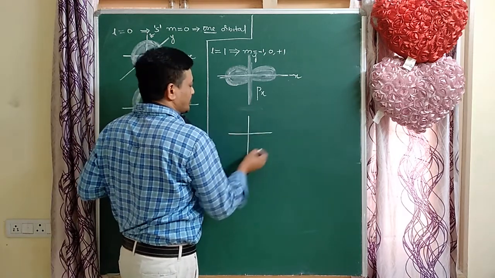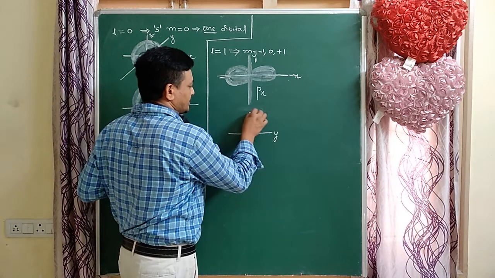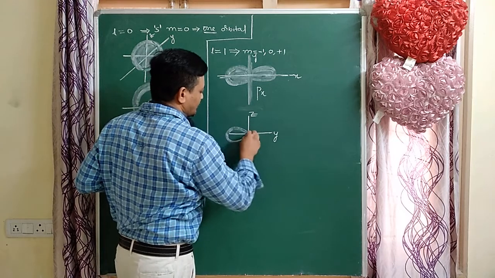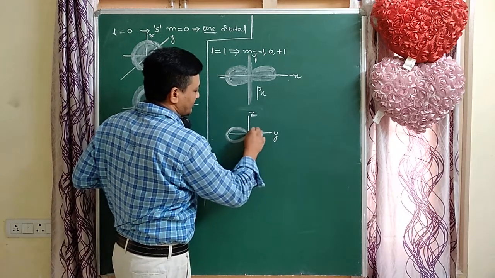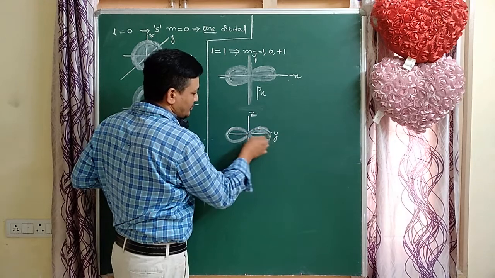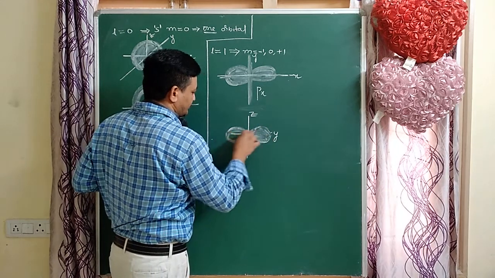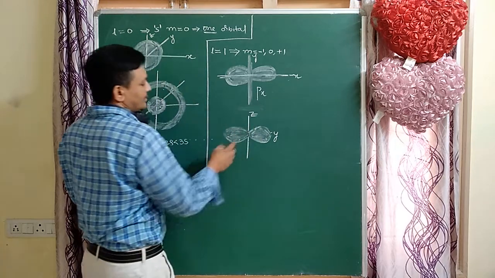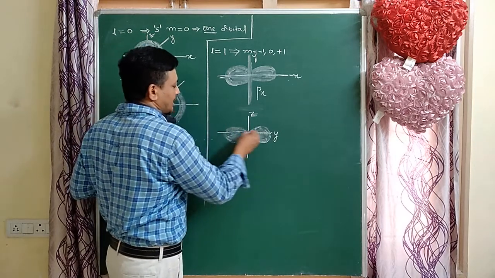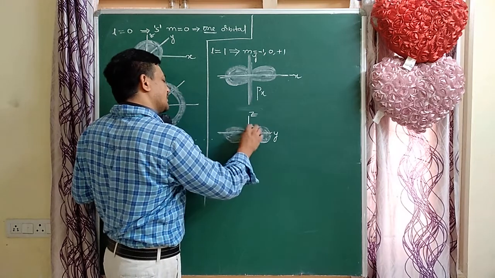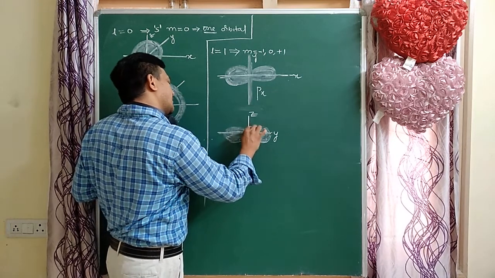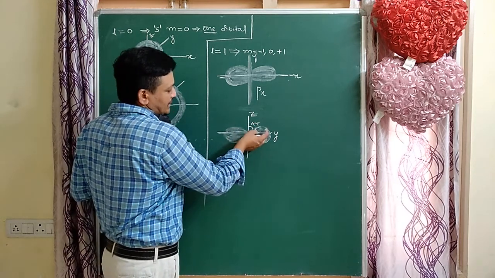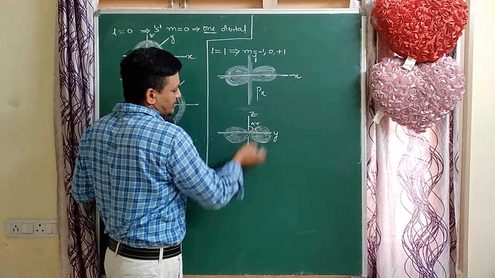For example, the py orbital. This is the y axis, this is the z axis. The lobes are along the axis. That is very important. Here, this is the py orbital. Along the axis are the lobes. This is 45 degrees here, and here also 45. So this lobe is present in which plane?